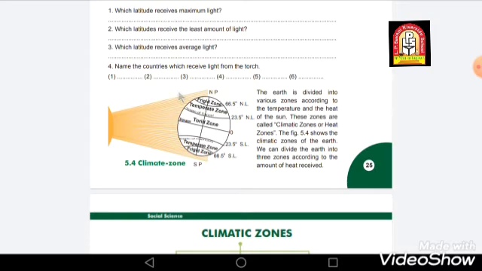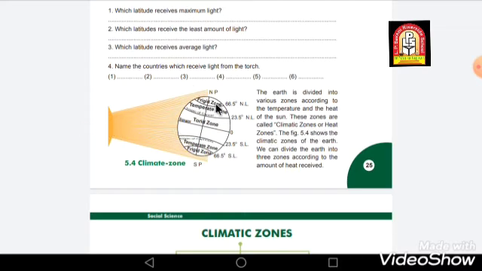So our Earth is divided into various zones according to the temperature and the heat of the sun. Because of this reason, our Earth has been divided into different zones. These zones are called climatic zones or heat zones.